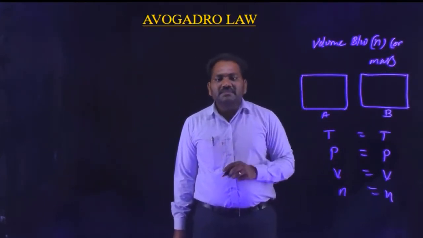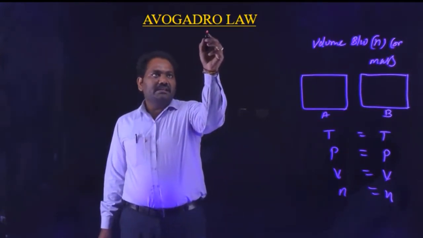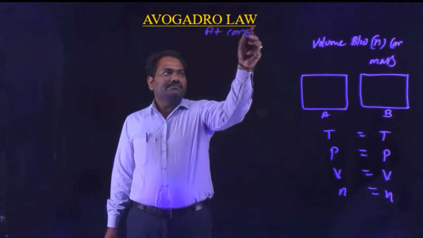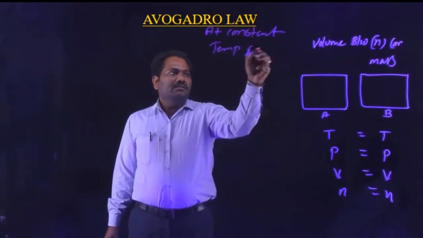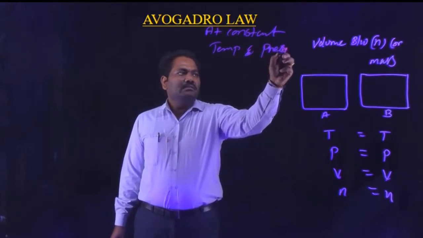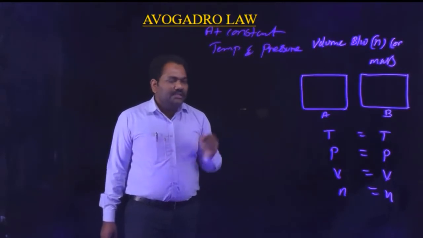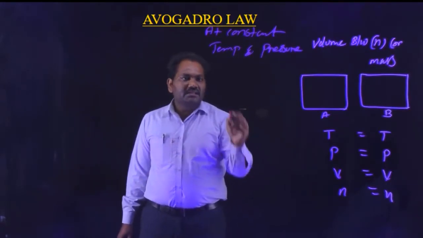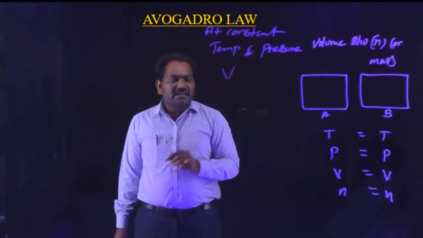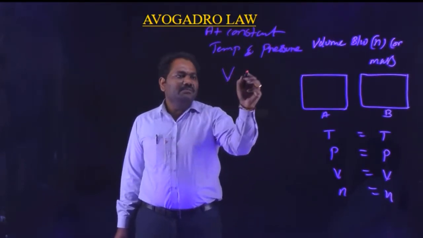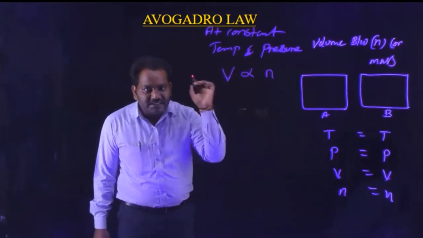It also tells us that at constant temperature and pressure, the volume of a gas V is directly proportional to the number of particles present in that gas.